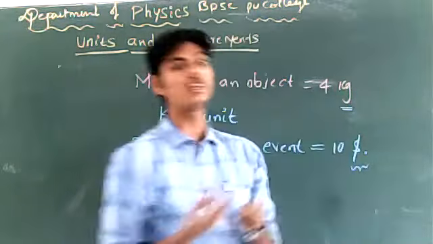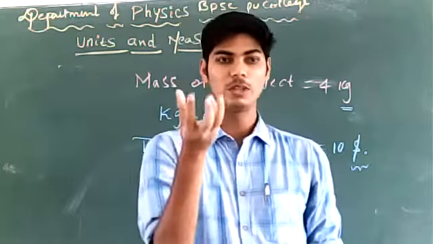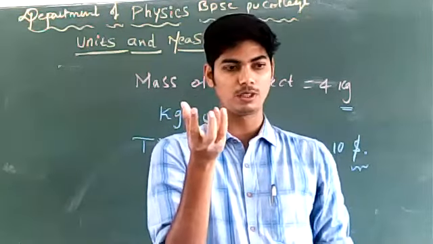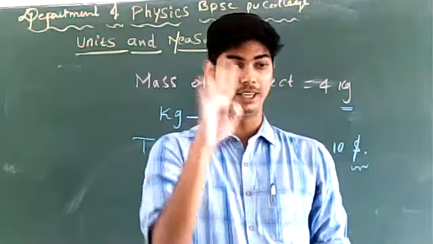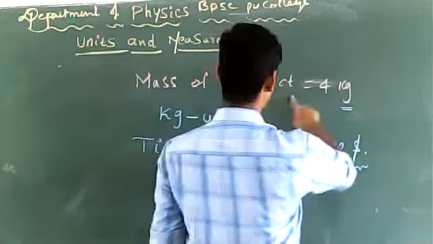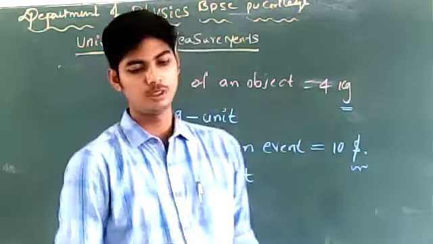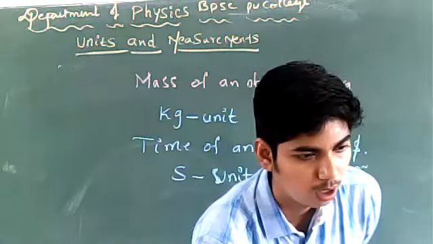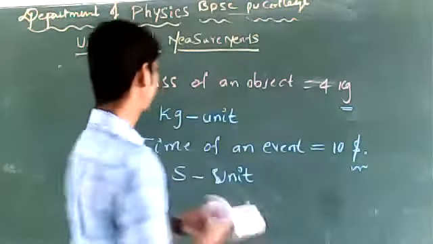Kilogram is the standard quantity for measuring mass, and this kilogram has repeated 4 times in the measurement of the mass of the object. This is regarding measurements.